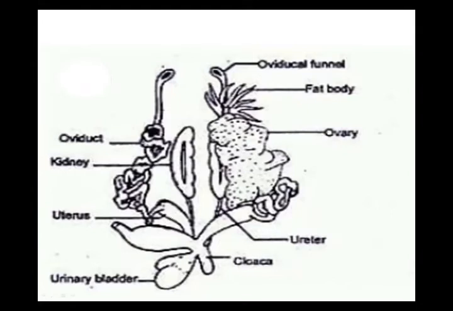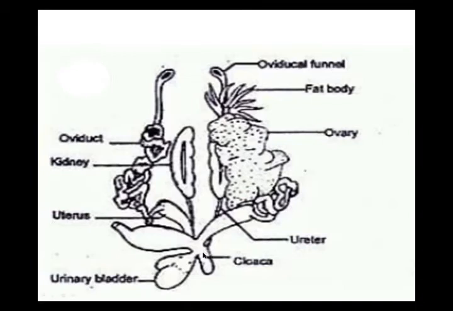Again, I'm telling you, male reproductive gametes pass into the water. Female reproductive gametes, eggs, are also passing into the water. But first, before passing into the water, they come into the cloaca. The uterus only holds the fertilized egg. That is its function.